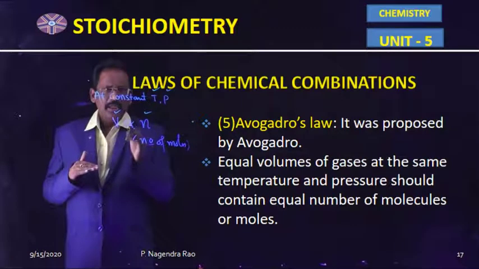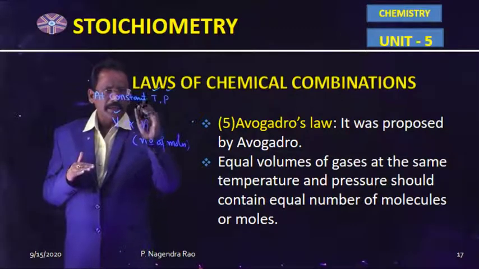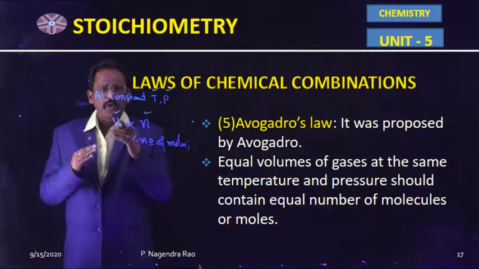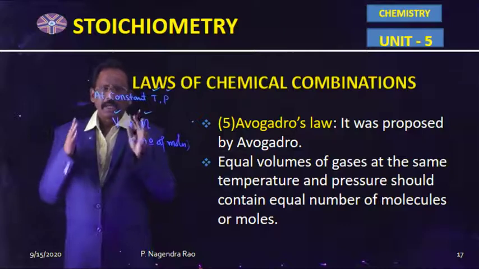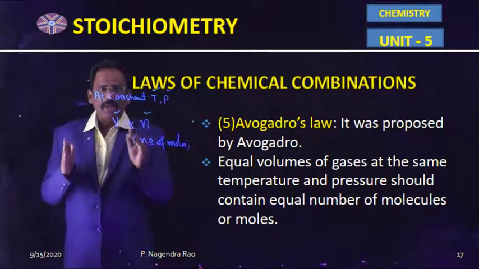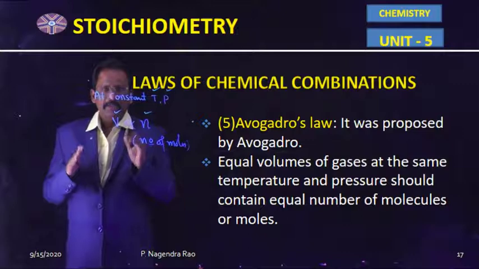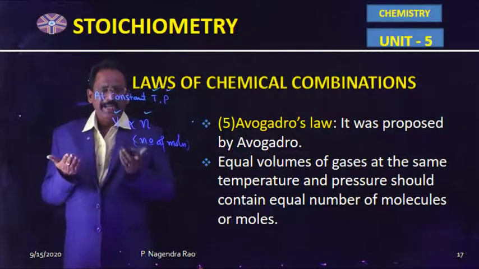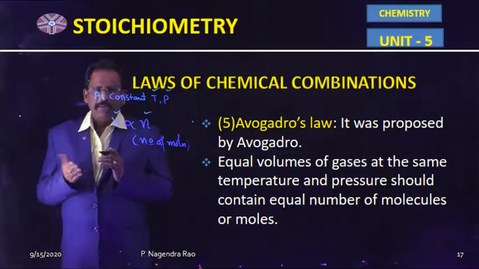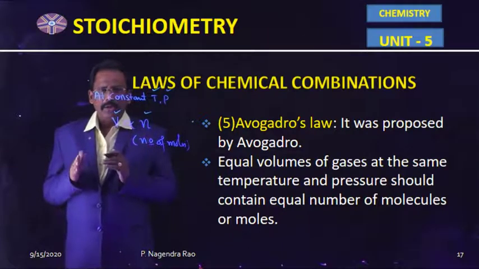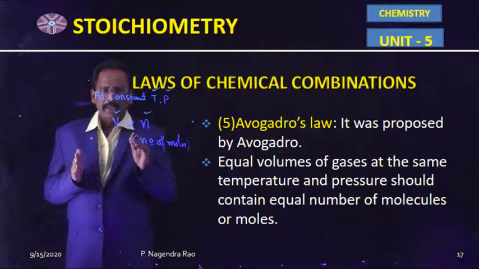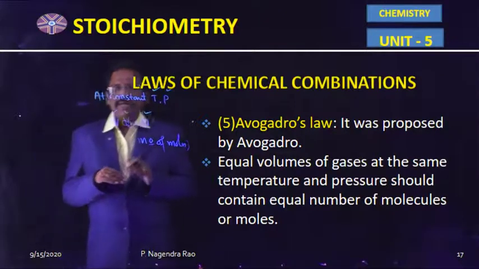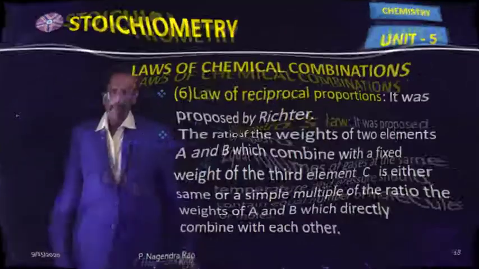That means if the gases are at constant temperature and pressure and contain the same volume, automatically they also contain the same number of moles. That means the same number of molecules. 1 mole of any gas or vapor at STP contains 6.023 into 10 power 23 molecules. So this is about Avogadro's law.